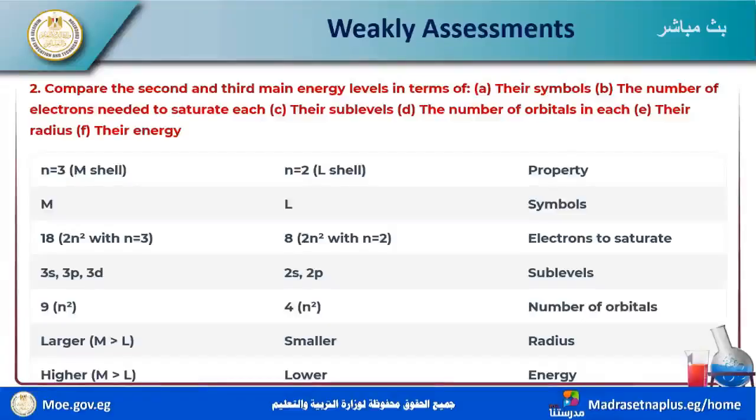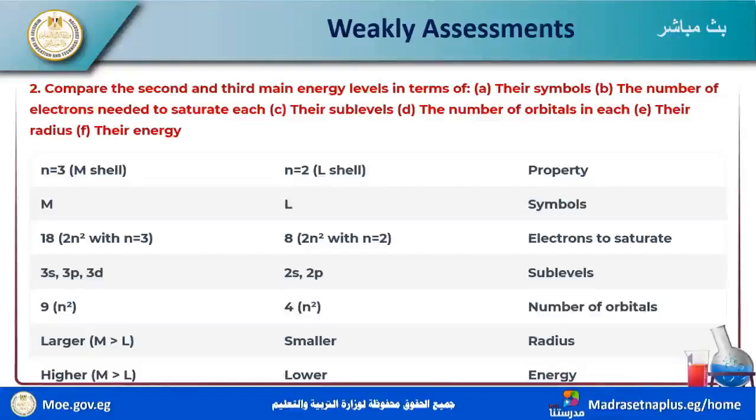I mean the third shell, or the third principal level. The symbols here are K, L, M: M is the third, L is the second. The second shell is saturated with 8 electrons because it applies to 2n squared, and the M shell holds 18 electrons when applying 2n squared.